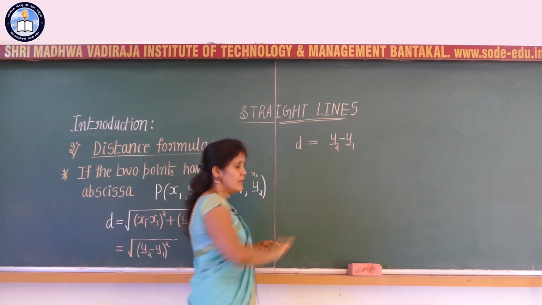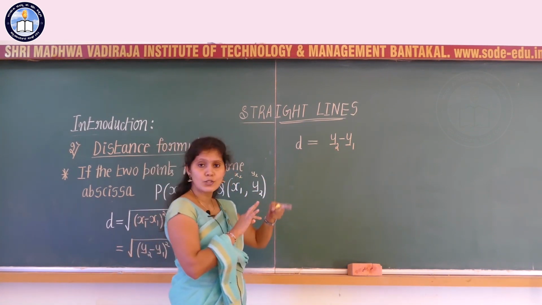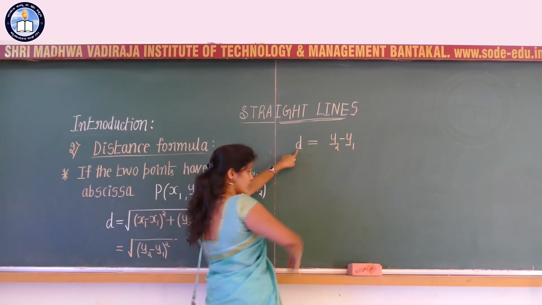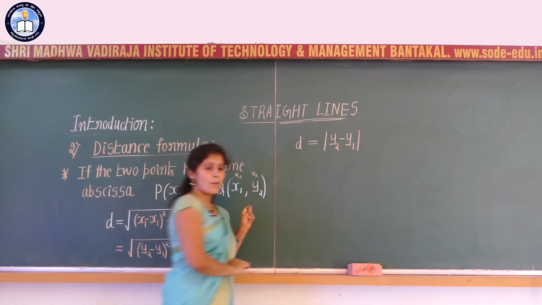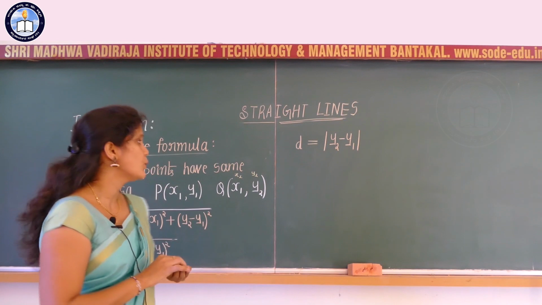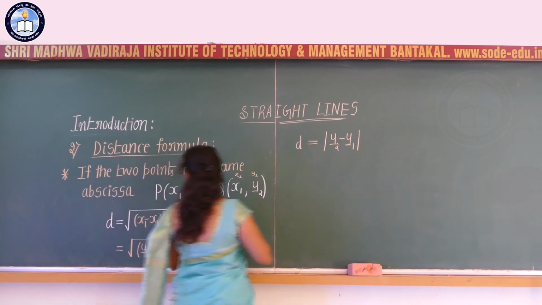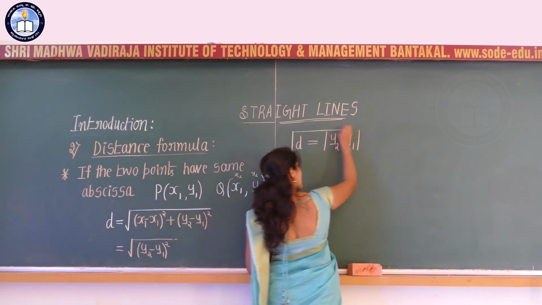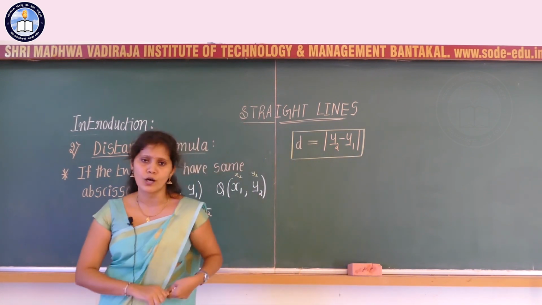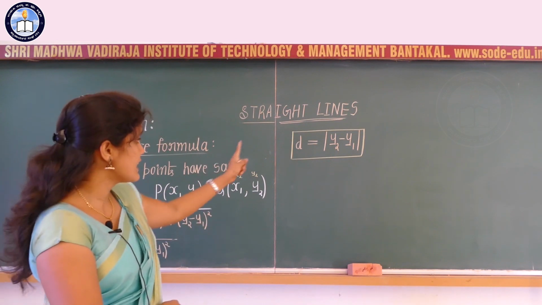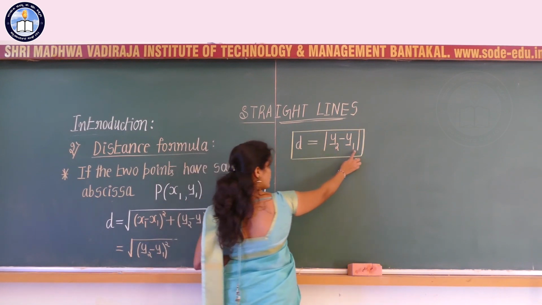But if we write like this, the answer depends on the values of y2 and y1, and since the distance cannot be negative, we consider the absolute value of y2 minus y1. So for any 2 points having the same x coordinate, the distance between those 2 points is given by the absolute value of y2 minus y1.